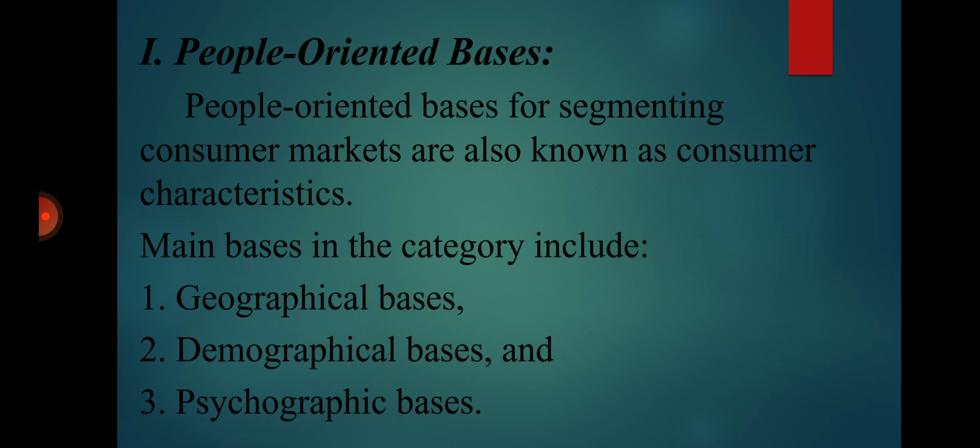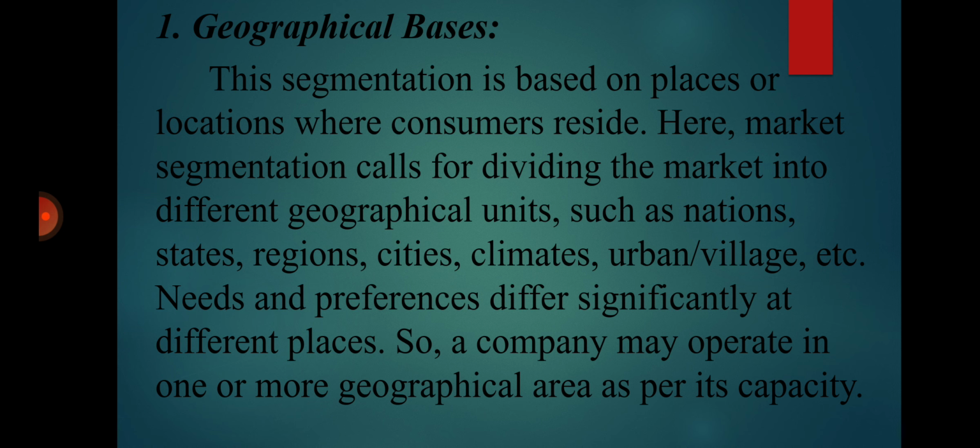The first one is the people-oriented basis. The people-oriented basis for segmenting consumer markets is also known as consumer characteristics. The main bases in people-oriented segmentation include the geographical basis, demographic basis and psychographic basis. The first one is the geographical basis. This segmentation is based on the places or locations where consumers reside. Based on where the consumer resides, the segmentation will be done.